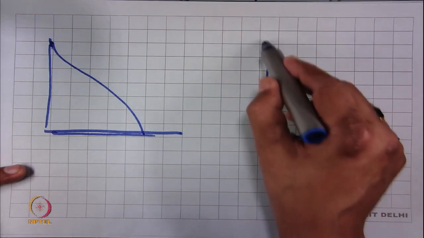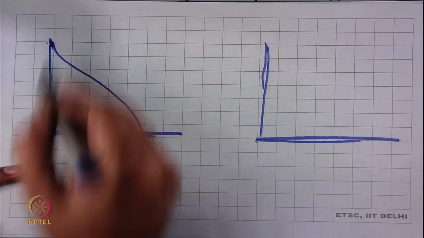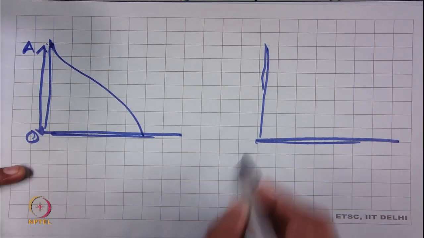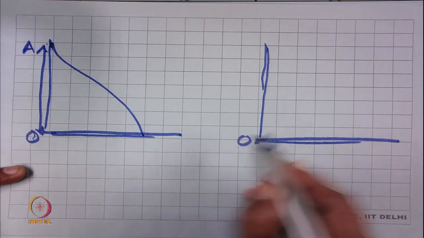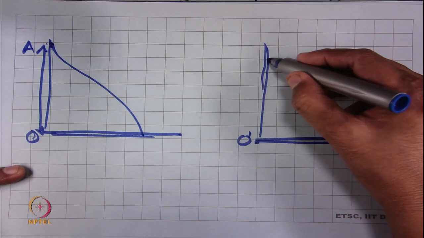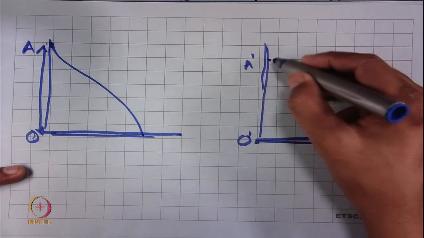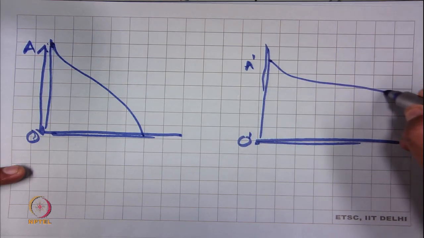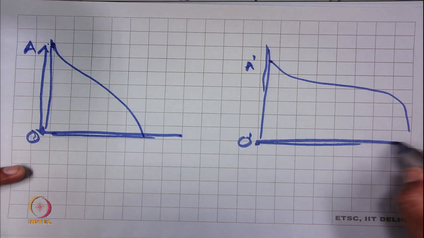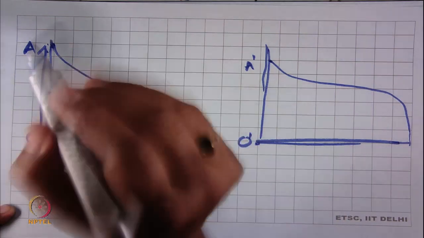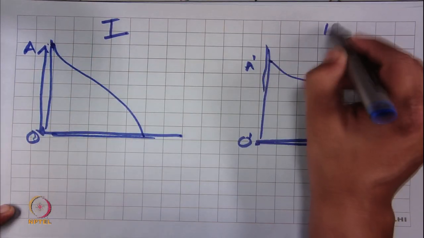The longest fiber is, say, OA. Another distribution is, say, O dash, where the longest fiber is a little bit shorter, A dash. This is the distribution. Say this is fiber 1 and fiber 2.